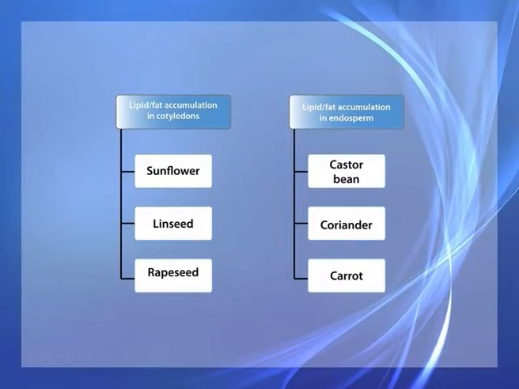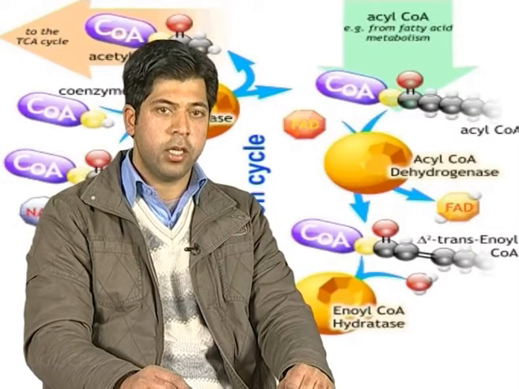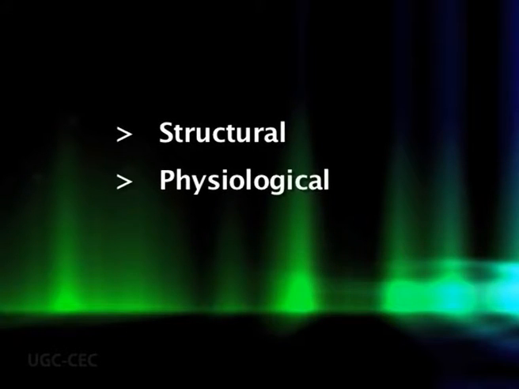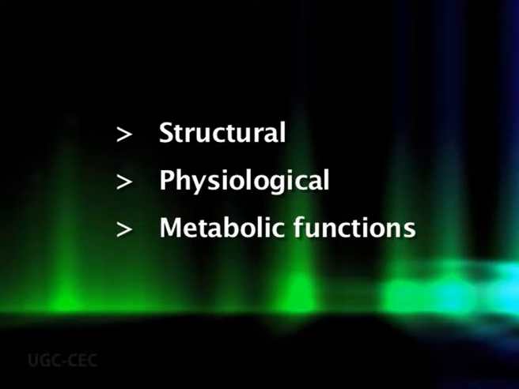In oil seeds such as sunflower, linseed or rapeseed, the cotyledons of the embryo are the major sites of lipid accumulation. In species such as castor bean, coriander or carrot, the endosperm is the main site of lipid accumulation. These lipids perform many important structural, physiological and metabolic functions.